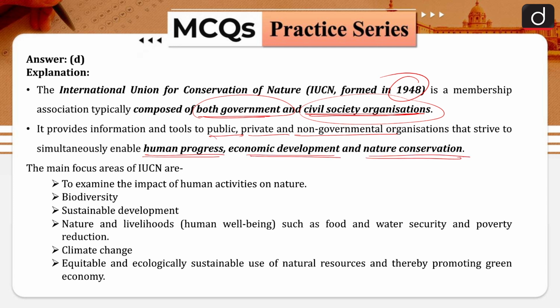So basically they are talking about human progress, economic development as well as nature conservation. So these are all the areas where they are basically working on. We have already discussed these areas in the question.